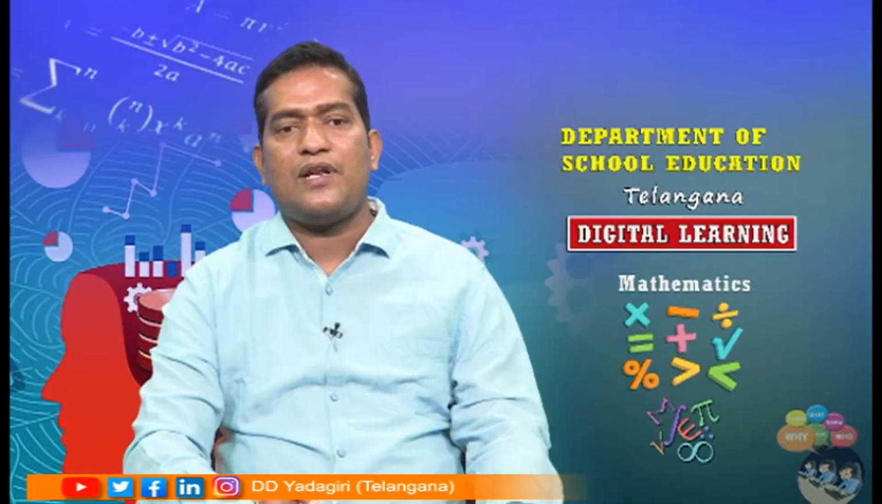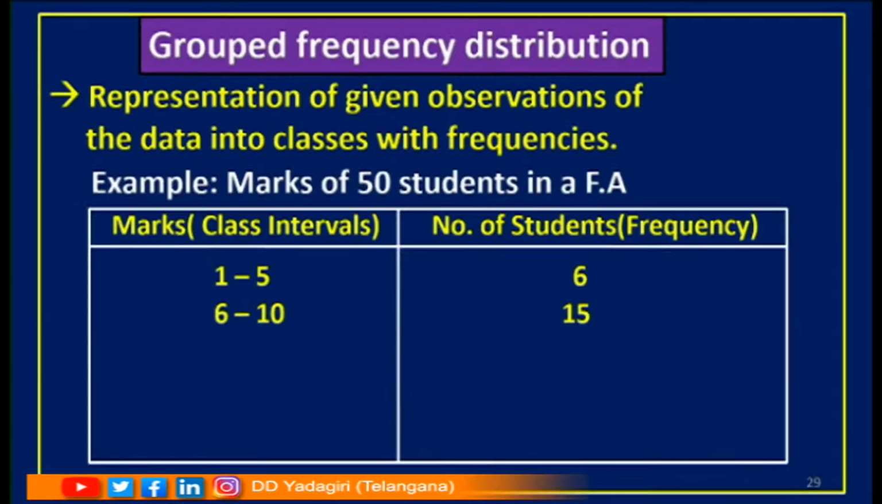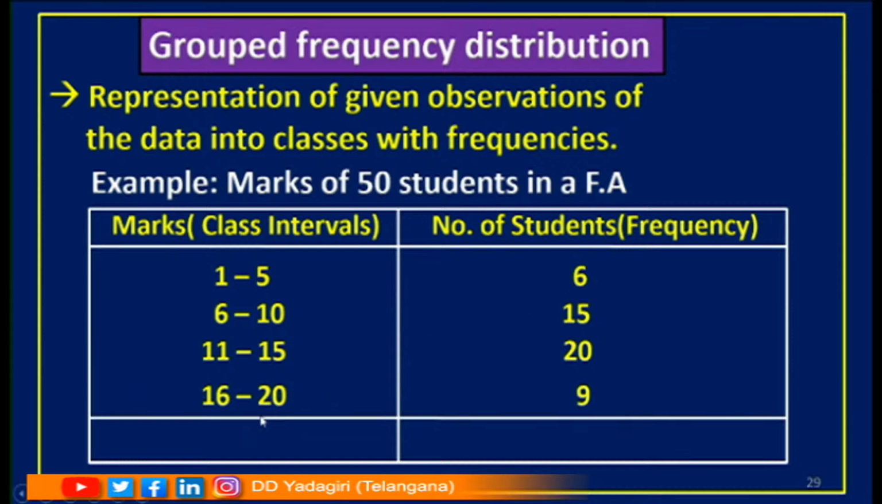So, if I take a table here, I am taking the marks 1 to 5, 6 to 10, 11 to 15 and 16 to 20. See children, you know what is FA? Okay, teachers will be conducting it for 20 marks, right? So, I am making 4 groups here. What are the 4 groups here? Yes, first group is 1 to 5, second group is 6 to 10, third group is 11 to 15, fourth group is 16 to 20.